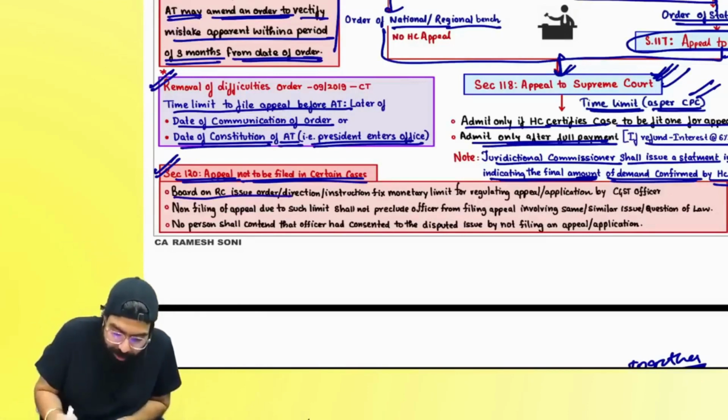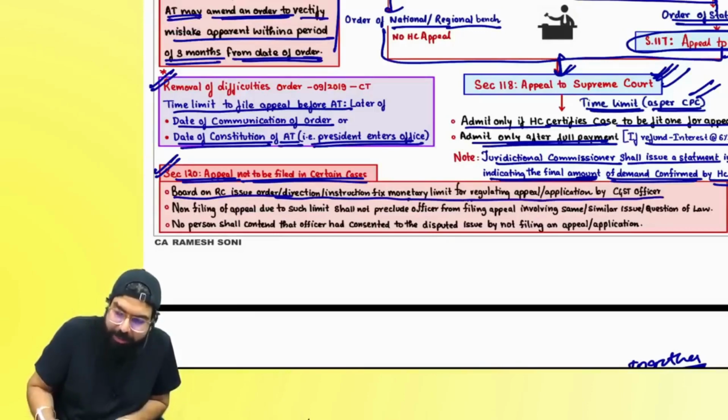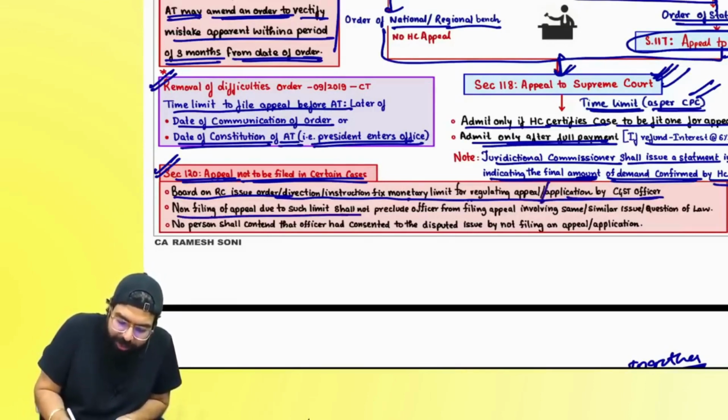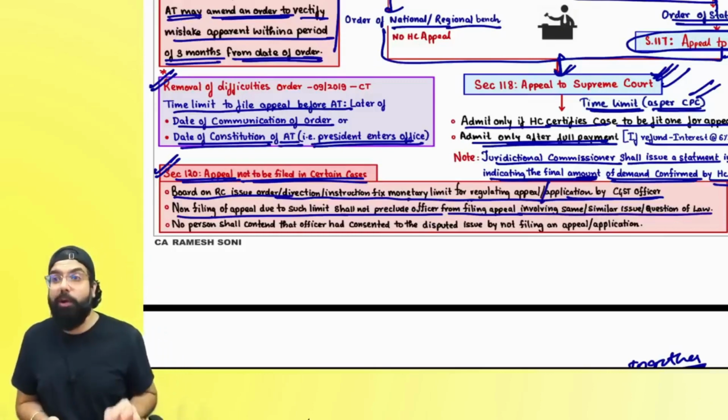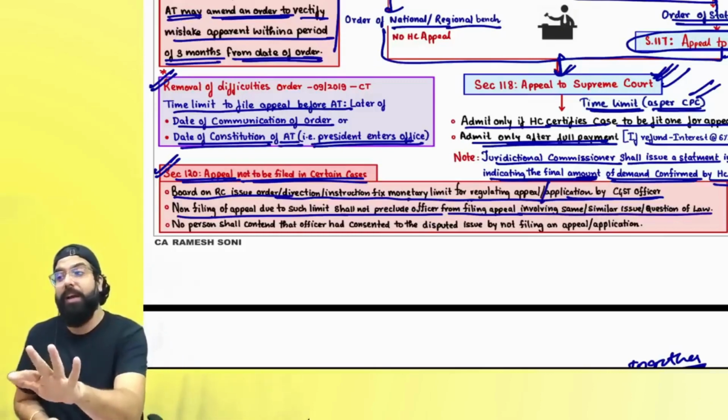Everyone, the Board, on recommendation of the Council, can issue an order, direction or instruction fixing a monetary limit for regulation of appeal or application by the CGST officer. Non-filing of an appeal due to such limit shall not preclude an officer from filing an appeal on a similar or same question of law or same issue. Right, everyone? It will not preclude that next time also you can't file an appeal.